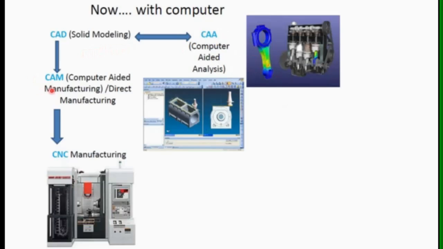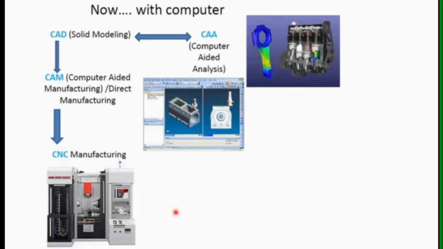Then computer aided manufacturing, CAM, software is also used to manufacture, or just to simulate these components on the computer itself. Therefore this reduces the cost, increases the capacity, and increases the accuracy of the components. Then computer numerical control machines are available nowadays. With the help of CNC machines, we can manufacture a number of components, mass production is possible, and the accuracy of the component is also very high.